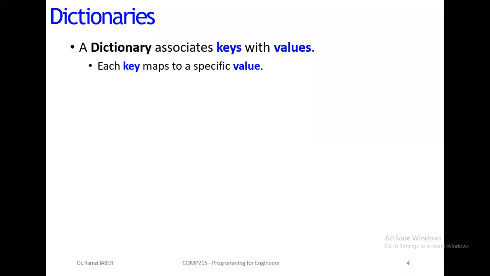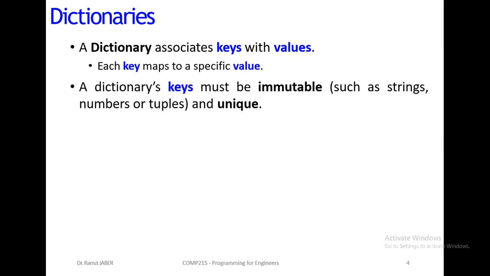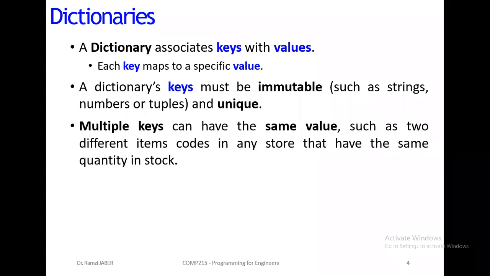A dictionary associates keys with its values. Each key maps to a specific value. A dictionary's keys must be immutable, such as strings, numbers, or tuples, and unique, as we said.